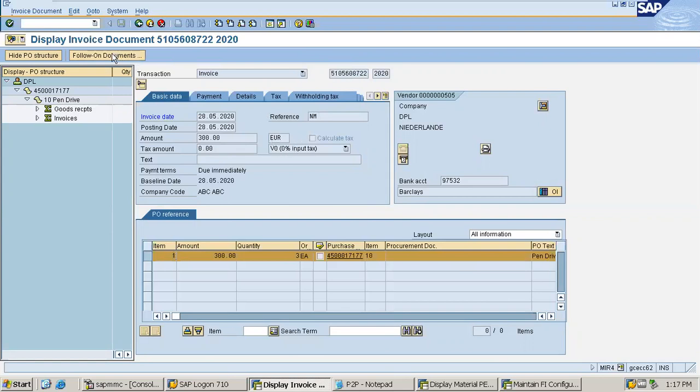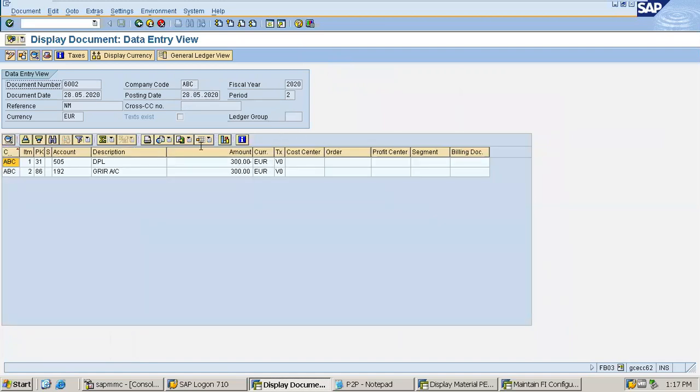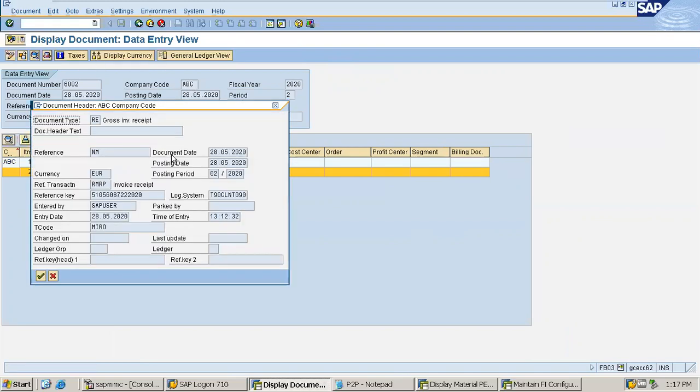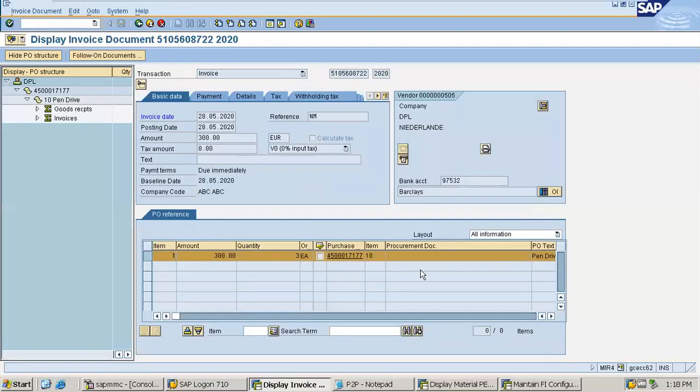So now clicking on the follow on document in order to show you the accounting entry. This is the accounting entry that vendor is being credited with 31 posting key and GRIR is being debited with 86 posting key. Now going to the header, RE is for the gross invoice received document, which is absolutely fine. Now the T code being displayed here is MIRO, where from it got posted, so absolutely fine. Now all these steps are executed successfully.